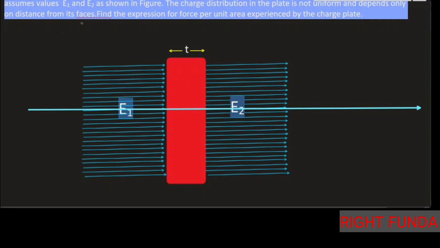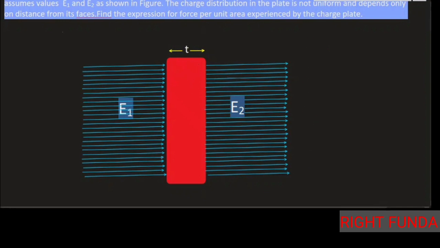Now see the keywords. They are saying that the electric field still remains uniform on both the sides of the plate. This is the external electric field, but the net field becomes uniform. So from this keyword, first find out in which situation this type of field is produced. We know that if there is an infinite layer of charge, then only this type of uniform field is produced.